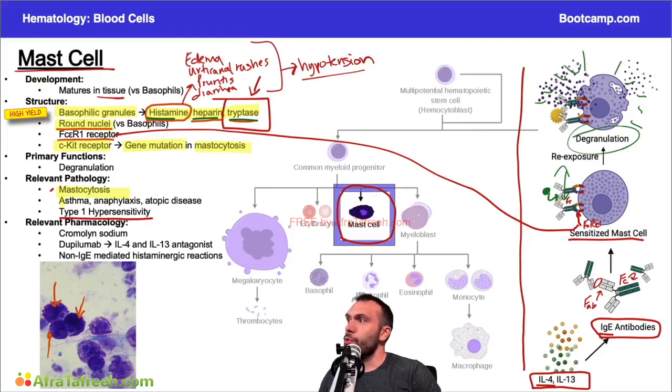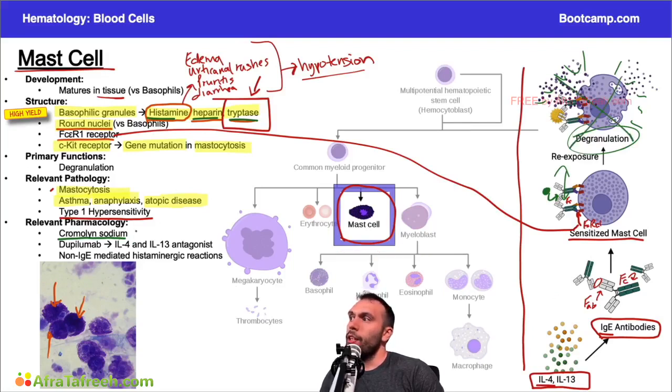Now, some other situations we'll see the mast cells in that are related to the type 1 hypersensitivity reaction, right? Asthma being a classic one. We just said anaphylaxis and atopic disease in general, allergies. And then in terms of the pharmacology here, a couple of drugs to be familiar with. The first one, cromolyn sodium. What does cromolyn sodium do? Well, quite frankly, it just prevents this degranulation process. Okay, so it prevents the mast cells from degranulating.